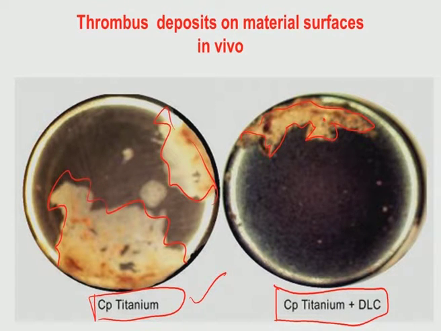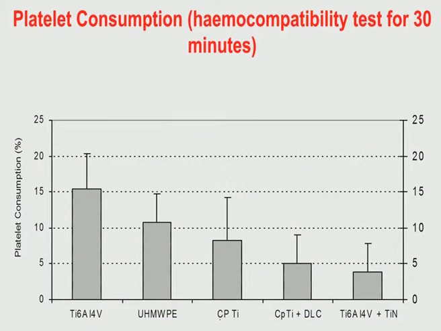So, the conclusion is that diamond like carbon coating, like ceramic coating, is helpful to improve the hemocompatibility of these titanium based materials.